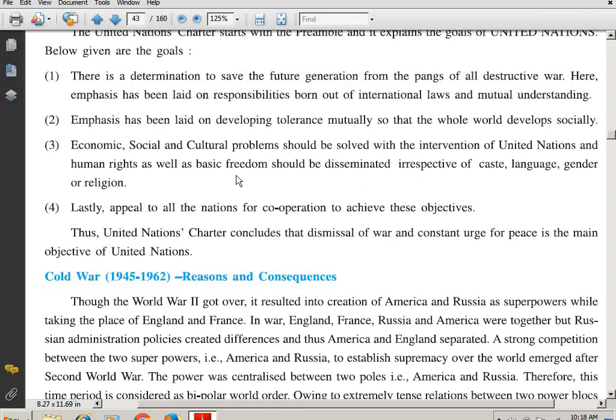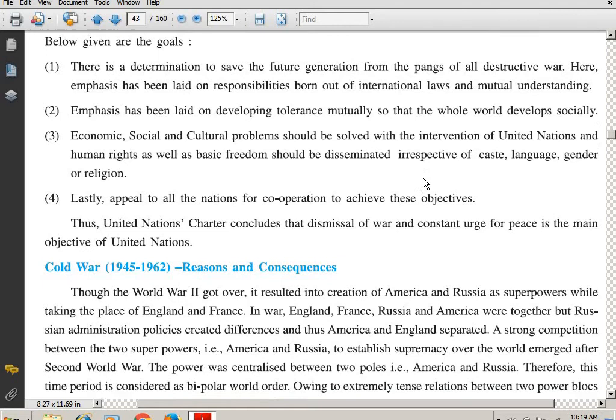And what? As well as the basic freedom should be disseminated irrespective of caste, language, gender and religion. Bear with one another, students. No matter which caste, which language, which gender and religion. Try to spread or have tolerance with one another.